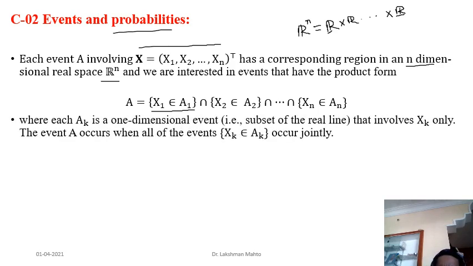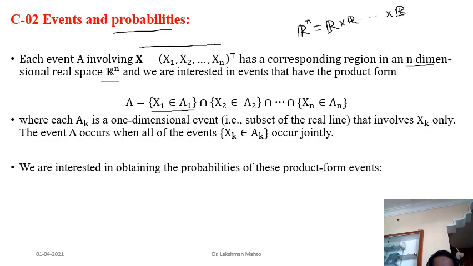Okay, so what is the product form representation here? I will give it, and also talk about how it is defined. X1 is talking about the first random variable, dealing with the first R. X1 is associated with the first R, x2 is associated with the second R. Likewise, in a coordinate system in R2 or R3, you have already seen that this axis we call the x1 axis, and this axis we call the x2 axis.